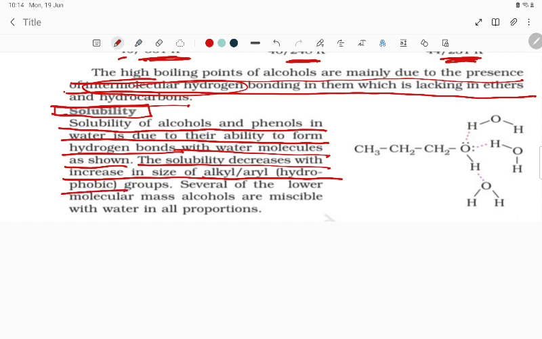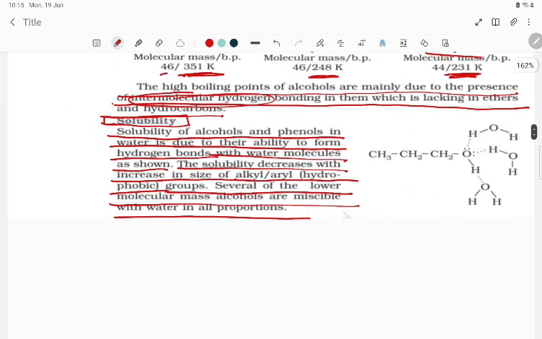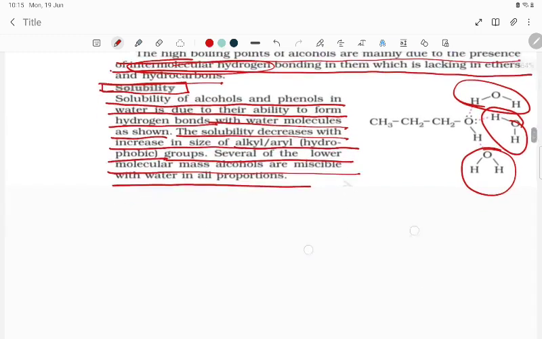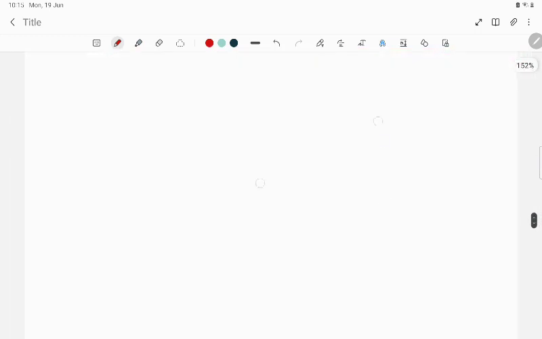Several alcohols of lower molecular masses are miscible with water in all proportions. Since they are forming hydrogen bonds with water molecules, student, you can see how many water molecules are getting surrounded by the alcohol. So alcohols are highly soluble in water.